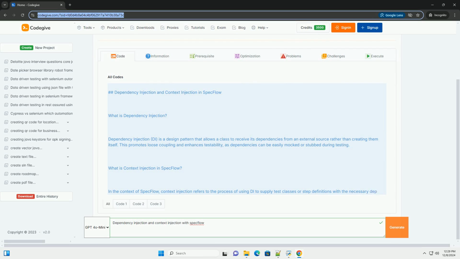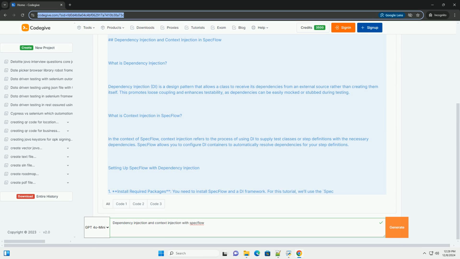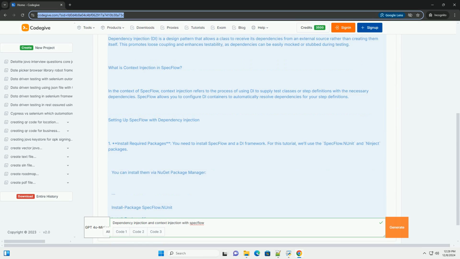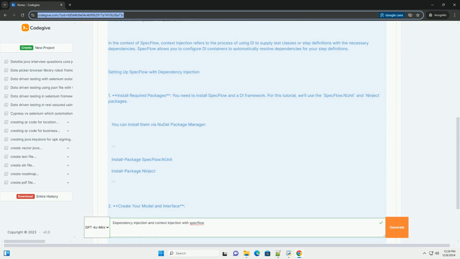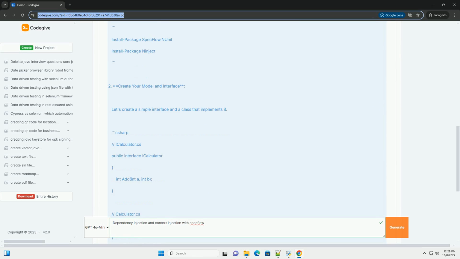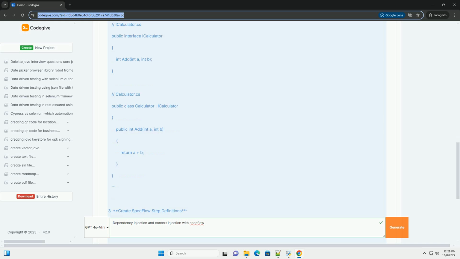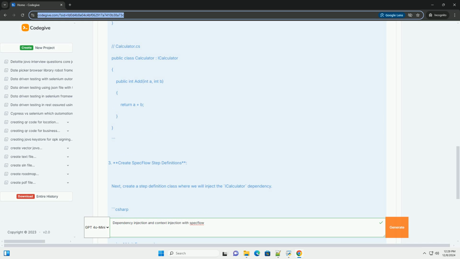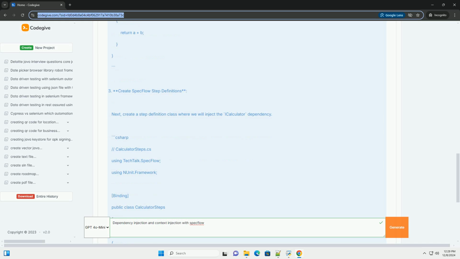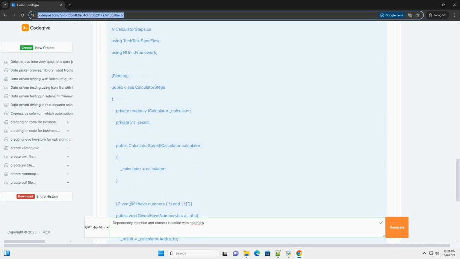Dependency injection and context injection in SpecFlow. What is dependency injection? Dependency injection, DI, is a design pattern that allows a class to receive its dependencies from an external source rather than creating them itself. This promotes loose coupling and enhances testability, as dependencies can be easily mocked or stubbed during testing.